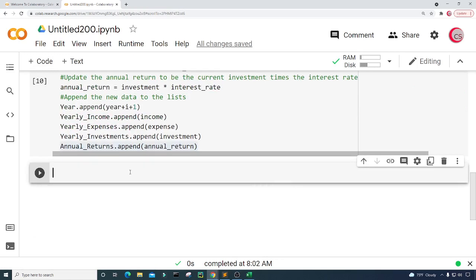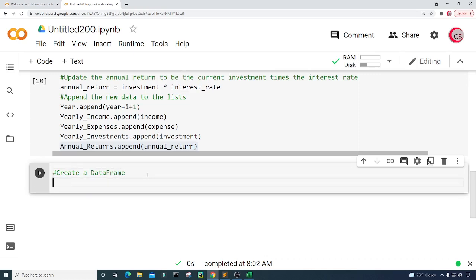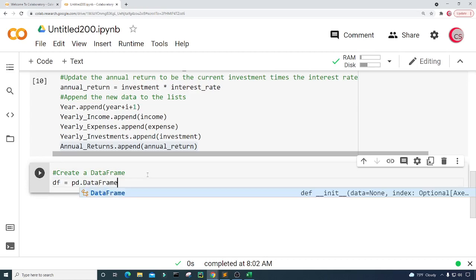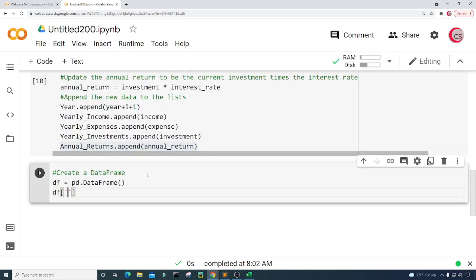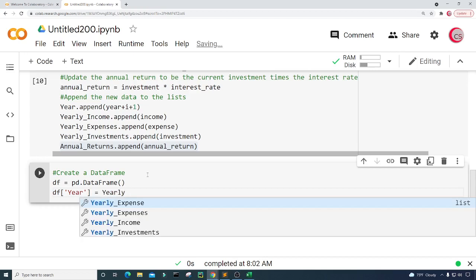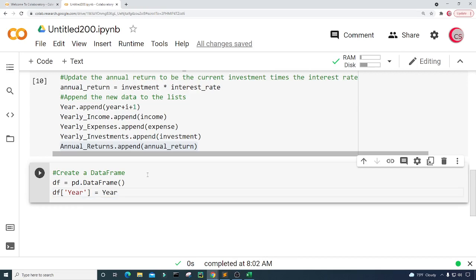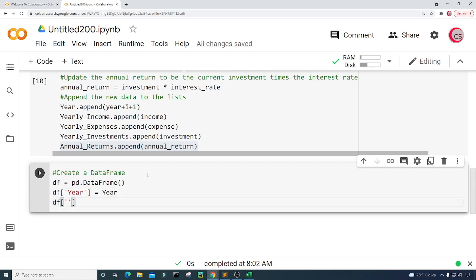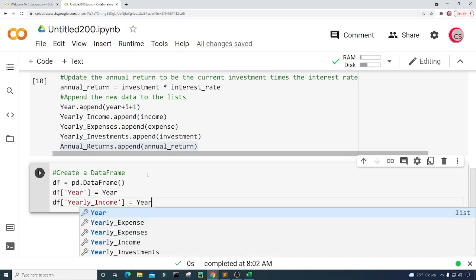All right, now what I want to do is put all this data together into a data frame. So I'm going to create a variable called df and set it equal to pd.DataFrame, and then we're going to give it a column called year, and of course we're going to set that equal to our year list. There we go. And then let's create a column called yearly_income, and we're going to set this equal to our yearly income list,